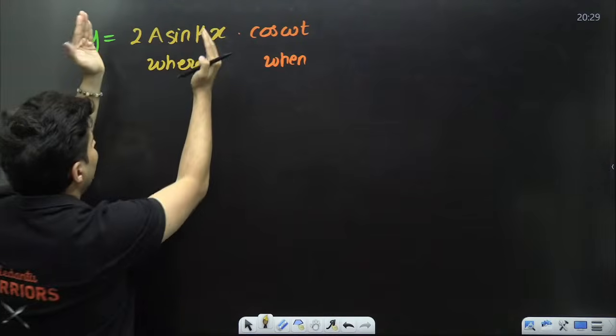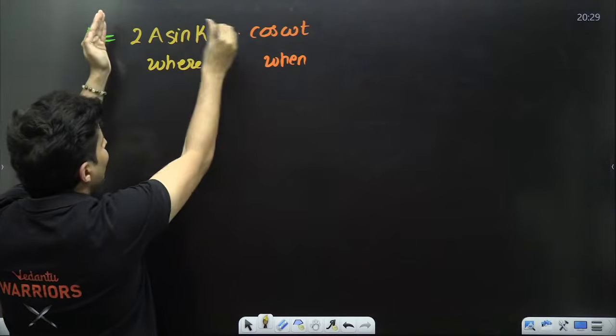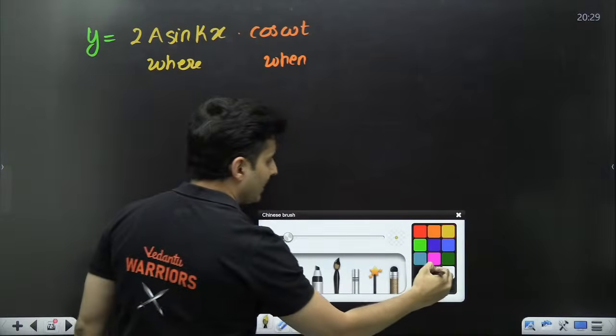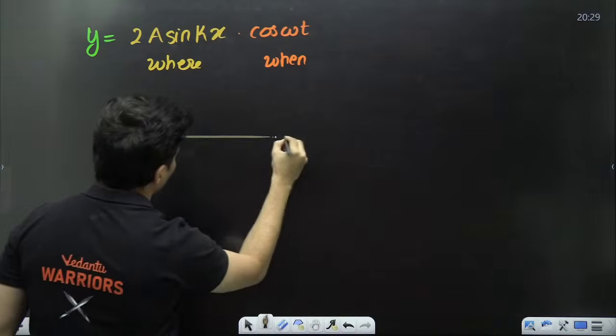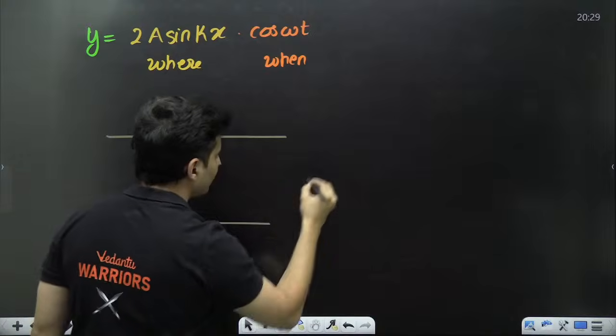If you just concentrate on this part, 2a sine kx, this is how it will look. Observe carefully.